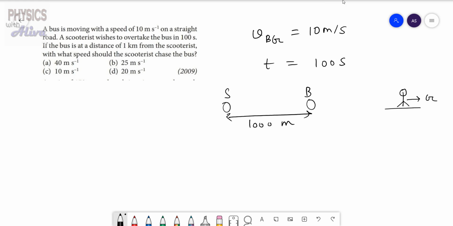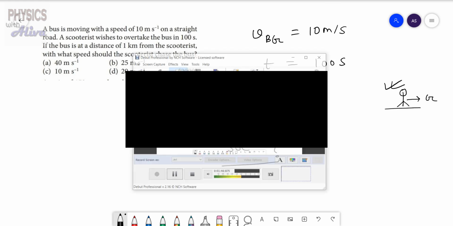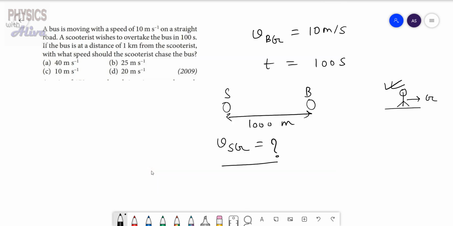We have to calculate the velocity of the scooterist with respect to the ground, means with respect to this observer. Both bus and the scooter are moving in the same direction, right? The scooter is moving in this direction and the bus is also moving in this direction.